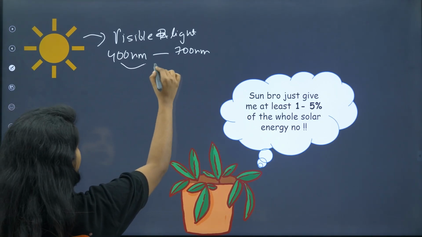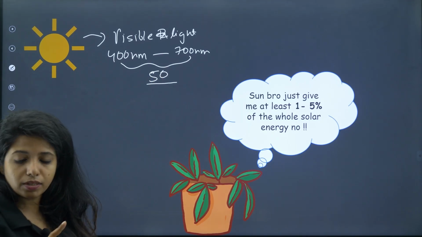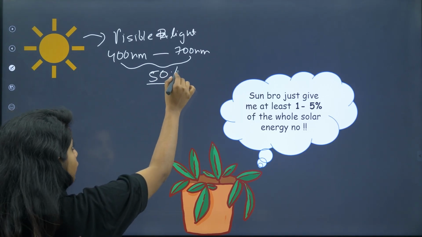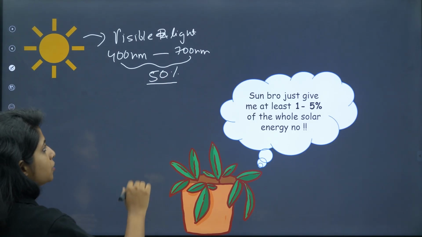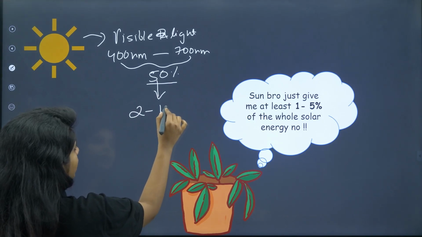Now, in this visible light, only 50% can be used. Only 50% would be used for the process of photosynthesis. Now, in that 50% also, there is only 2 to 10%.